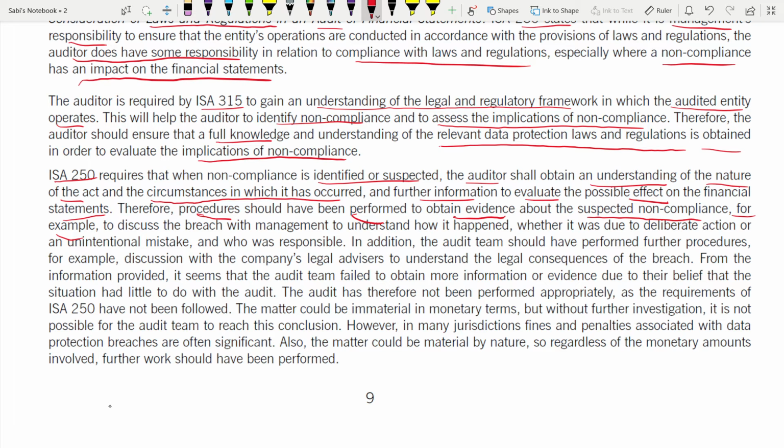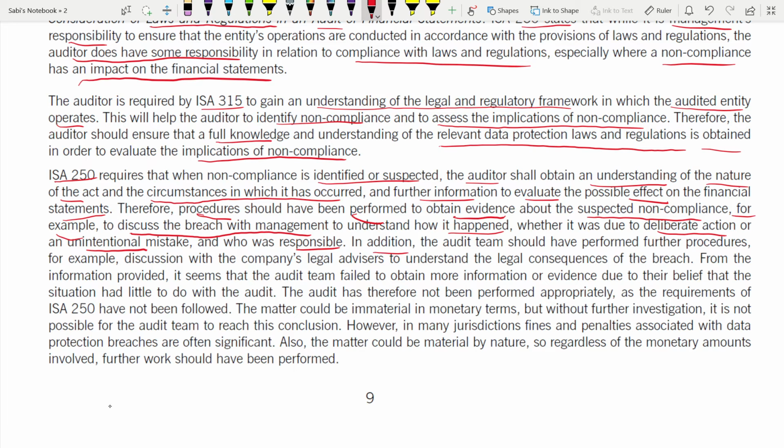To discuss the breach with the management. How can you perform the procedure? You can discuss this breach with the management to understand how it happened. Directly talk with the management, right? Whether it was due to a deliberate action or an unintentional mistake, and who was responsible. All these things you can understand if you go and talk with the management.